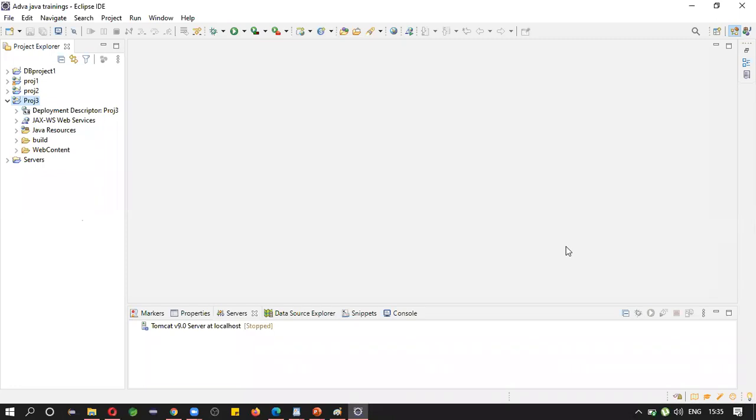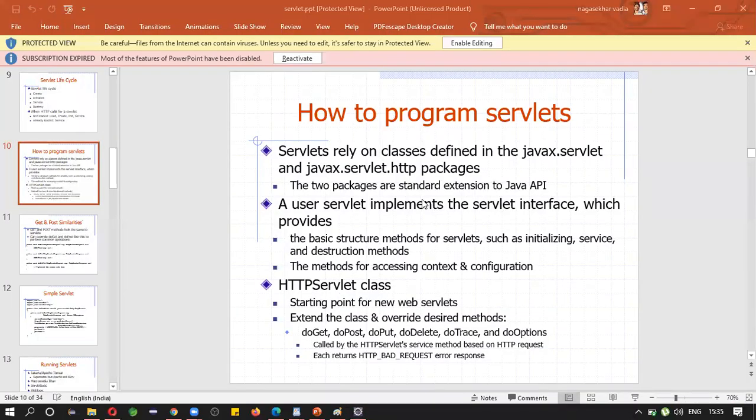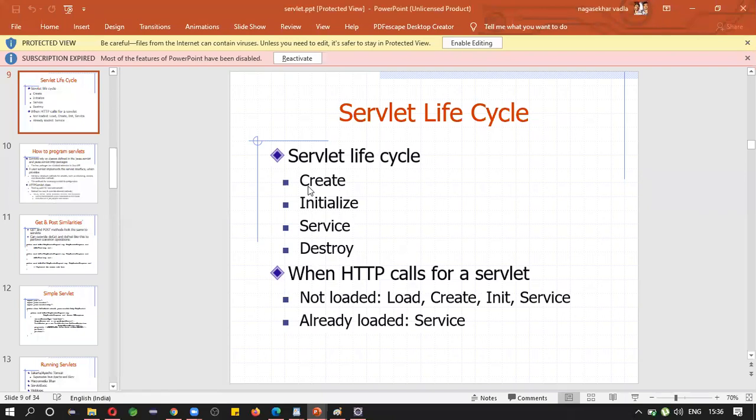What kind of error are you having, Sai Lokesh? And what is the get and post method? Lifecycle methods of servlets. Today we didn't discuss much, just simple things. From tomorrow onwards we will see how to create a servlet. Okay, I have a question for you.